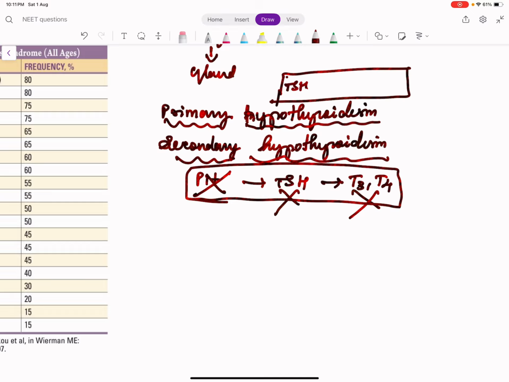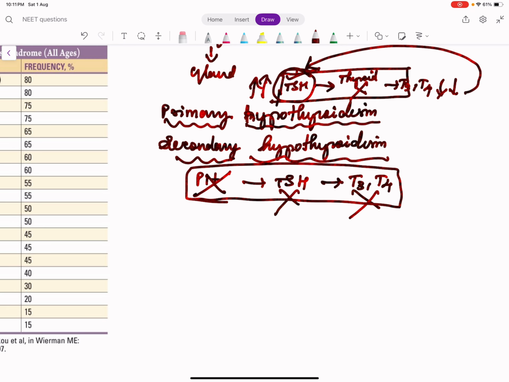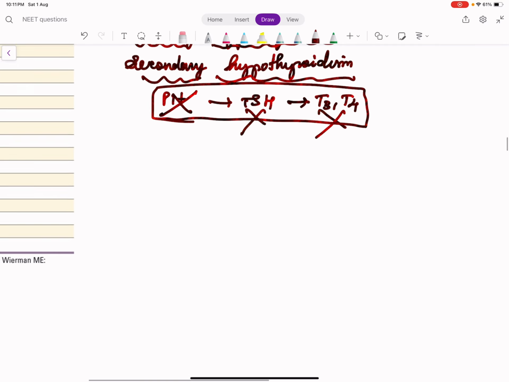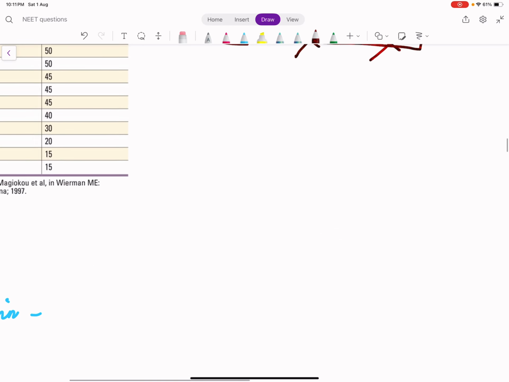TSH is secreted normally, but the thyroid gland is problematic due to some reason. So the thyroid gland does not produce T3, T4. But the pituitary is normal. So when T3, T4 is low, what happens? Feedback occurs, TSH tries to increase. Right? So that is the term about primary and secondary.